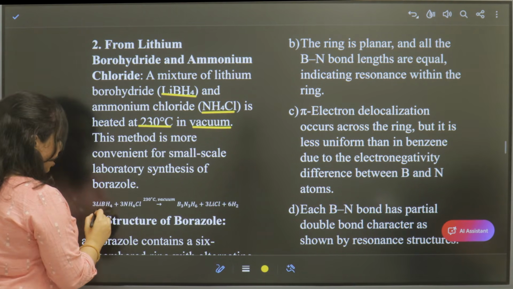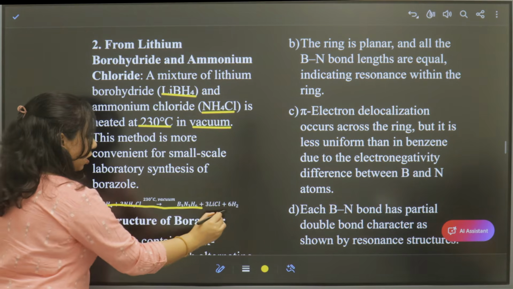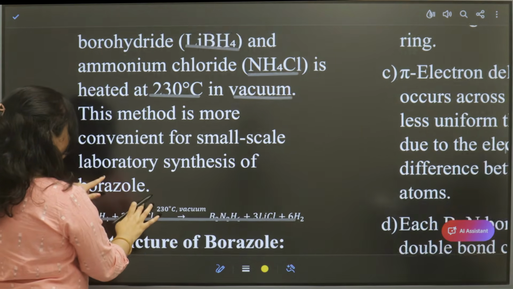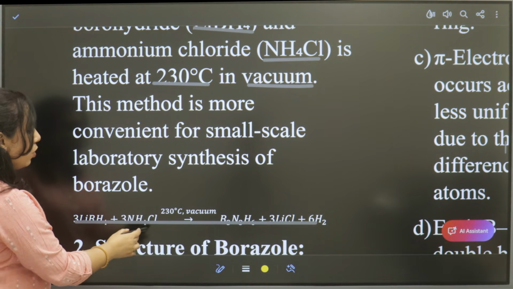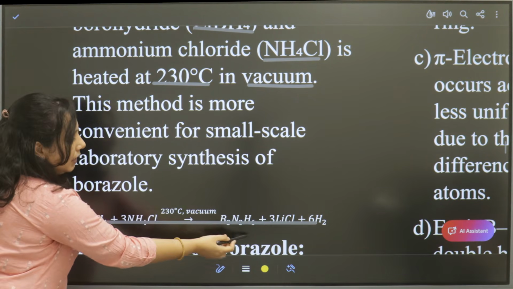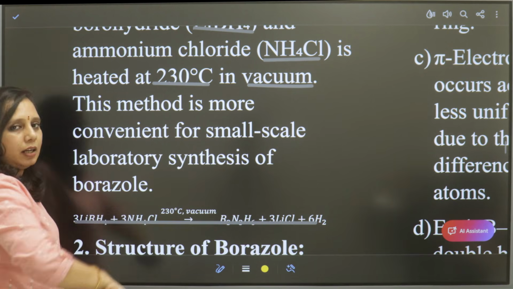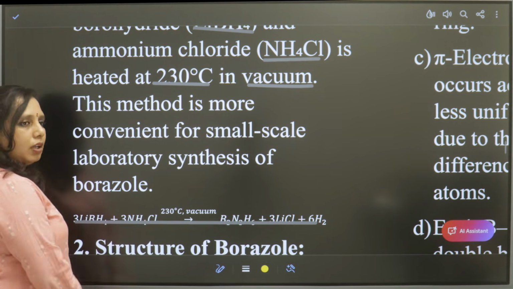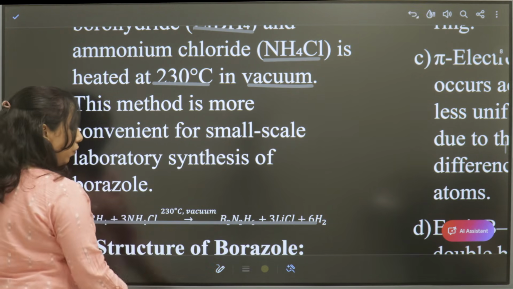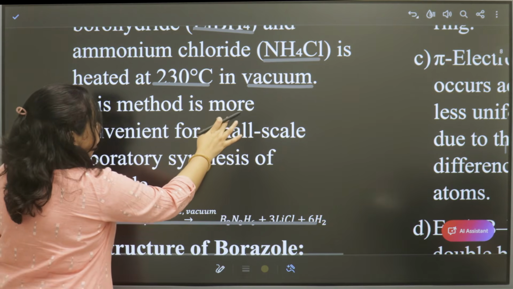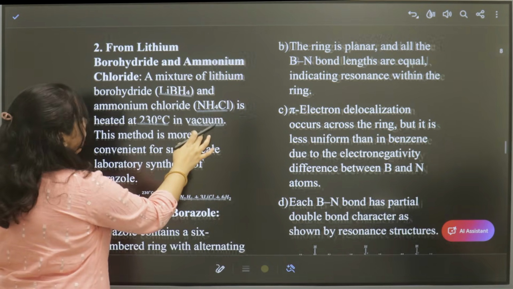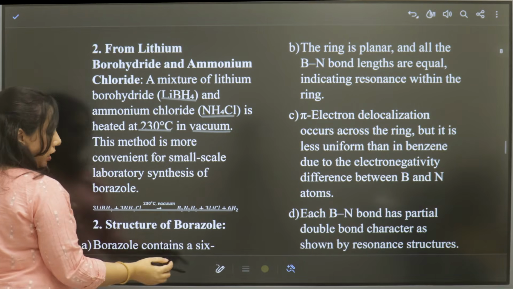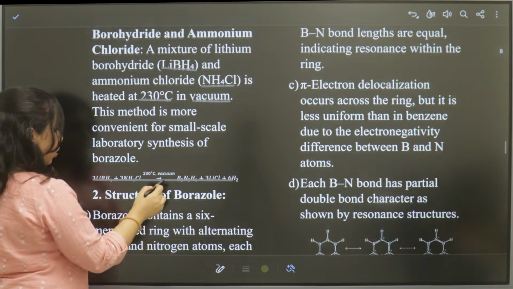Now this is the equation, LiBH4 plus 3NH4Cl will give B3N3H6 and other compounds. So this is how we make borazole. Now let us see the structure of borazole.